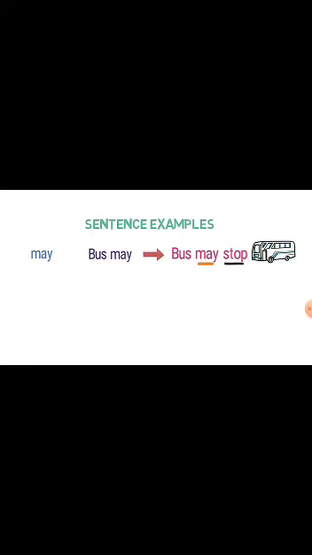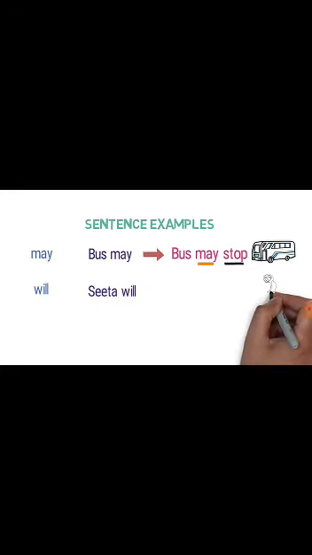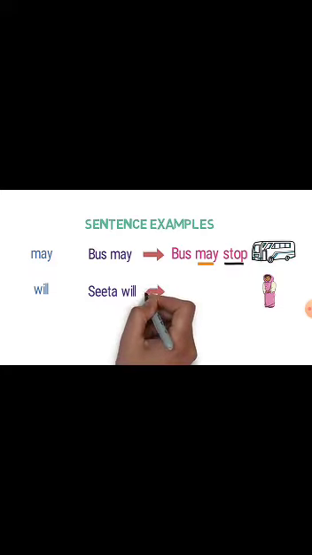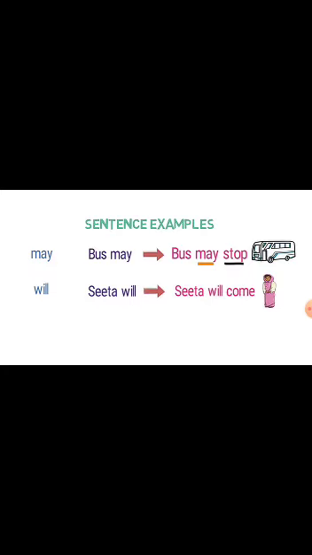Let's look into the second example, will. Now, look at this sentence, Sita will. Does this statement convey any meaning about the subject Sita? No, it doesn't. Now, look at the complete sentence, Sita will come. Here, we have used come, which is the main verb, with will as a helping verb.